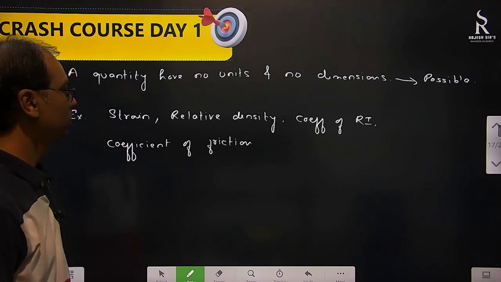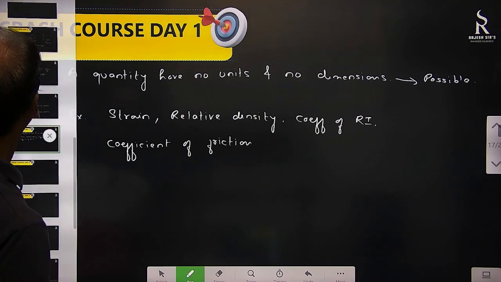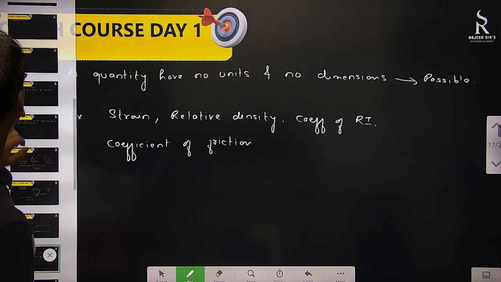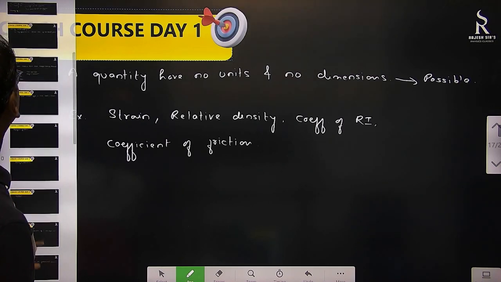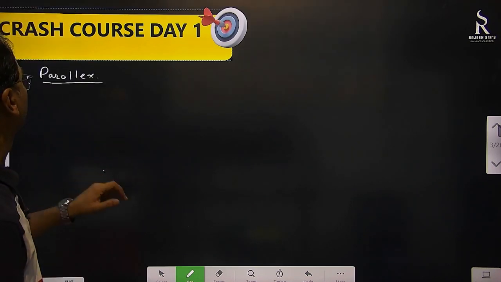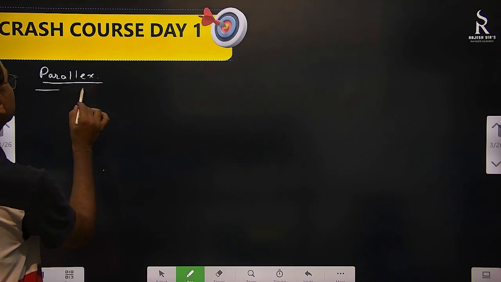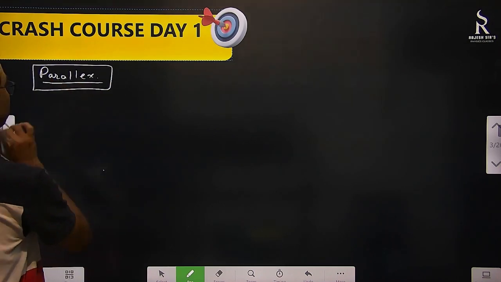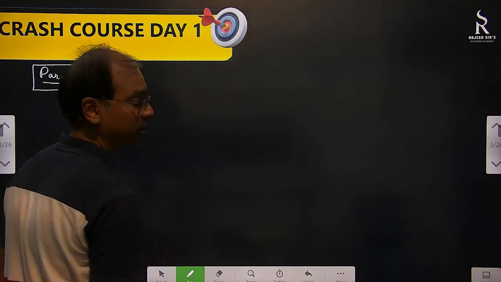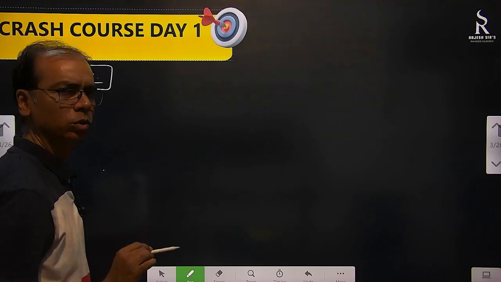Right? And okay. Let's go back. So now what do we have? We have something called parallax. What is this parallax? Certain questions are given on parallax, so you should know what parallax means. Okay. Related to angle. Two-dimensional angle.